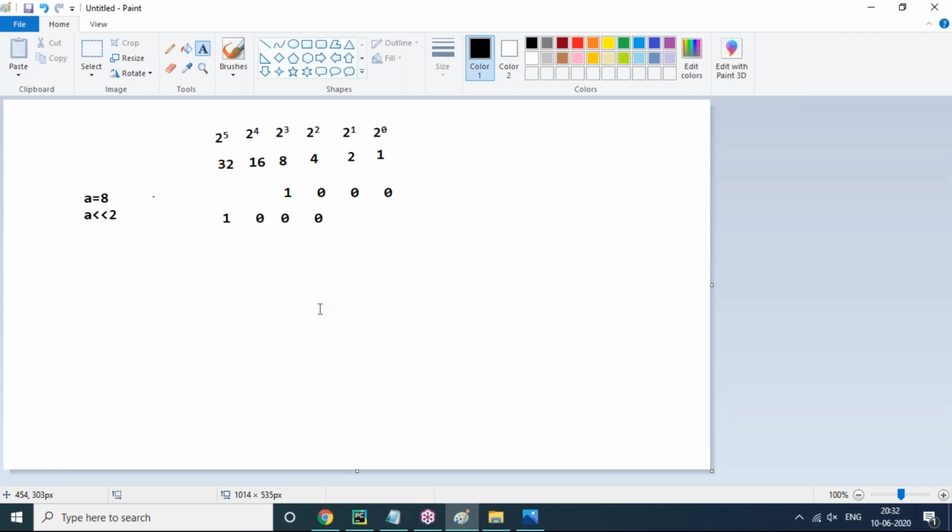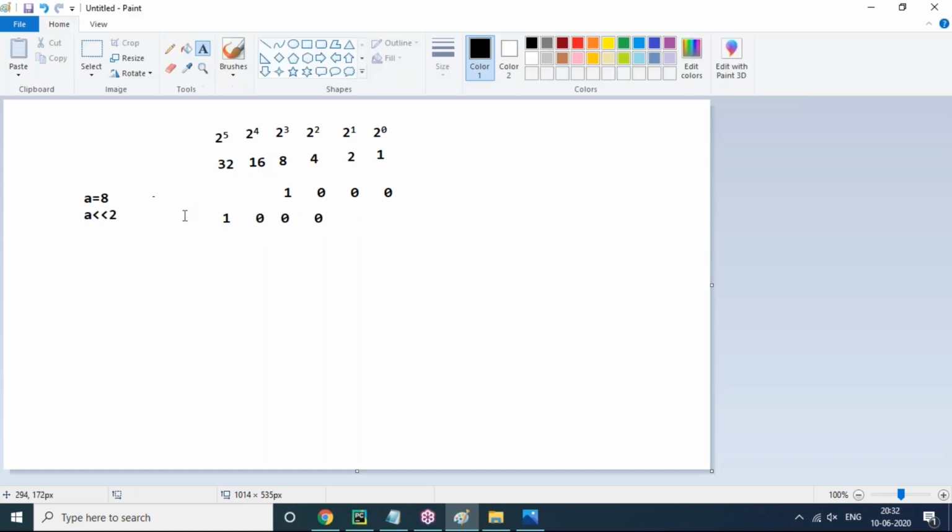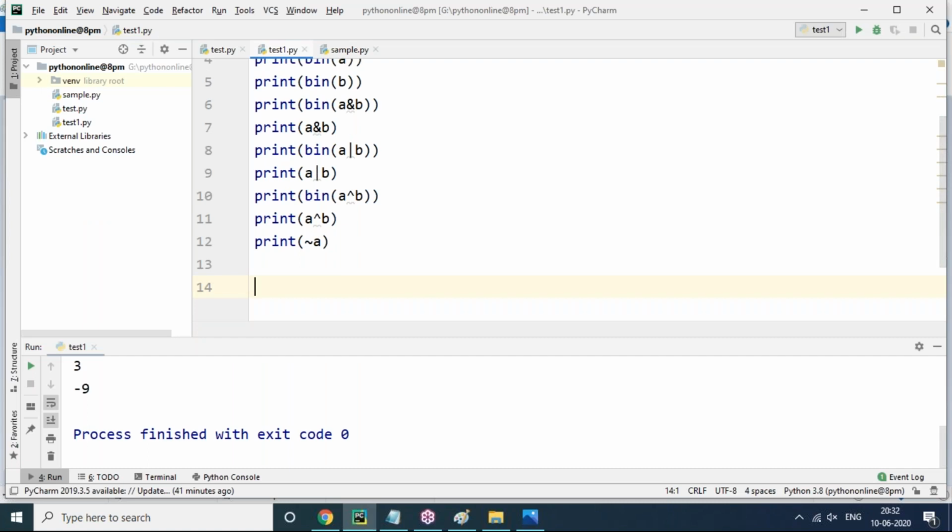After moving 2 bits to the left hand side, the result is 32 into 1, 32, plus 16 into 0, 8 into 0, 4 into 0. So a left shift 2 is 32. You can see the value 32 comes by moving the number of bits to the left hand side.